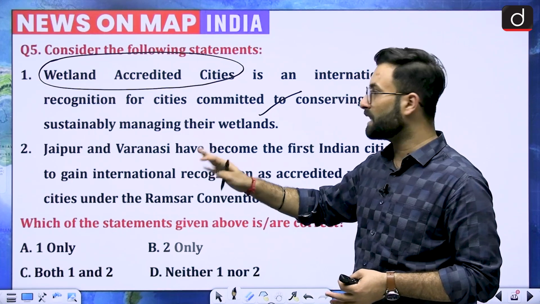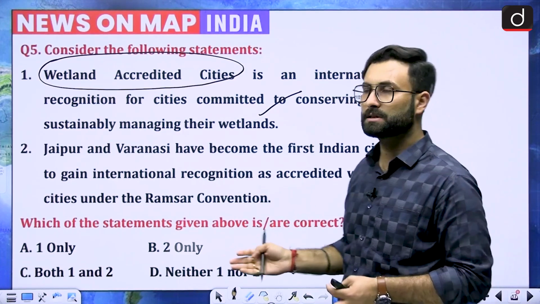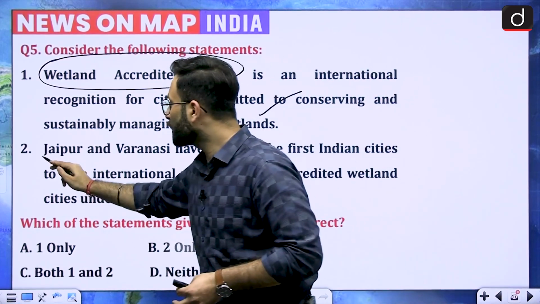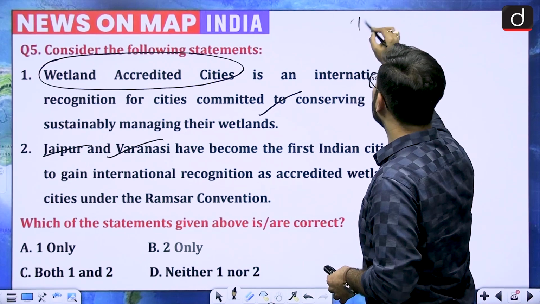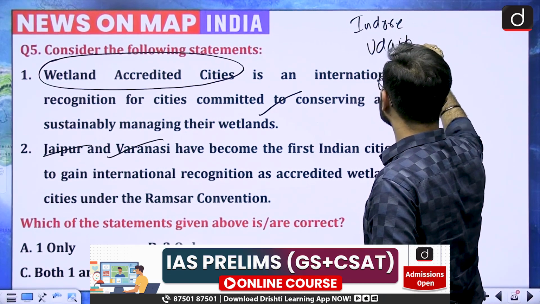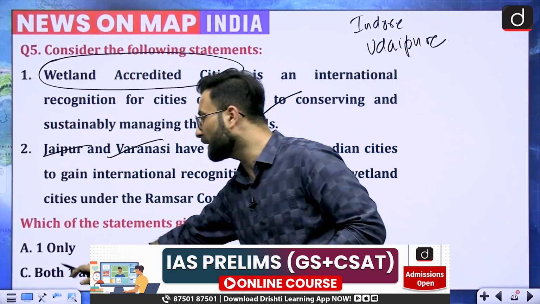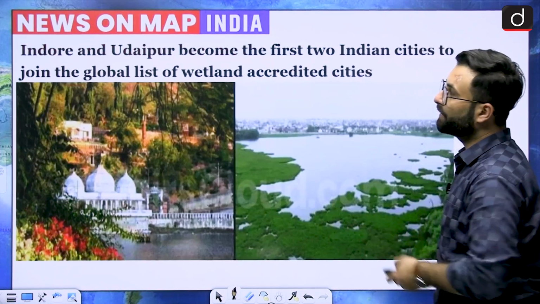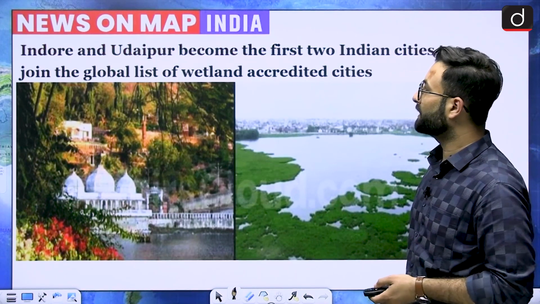Coming to the second one, Jaipur and Varanasi have been the first Indian cities to gain international recognition. Now this is wrong because it is not Jaipur and Varanasi, it is Indore and Udaipur. So statement 2 is incorrect, 1 is correct, option A would be your right answer over here. It is given over here, Indore and Udaipur become the first cities to join the wetland accredited cities.